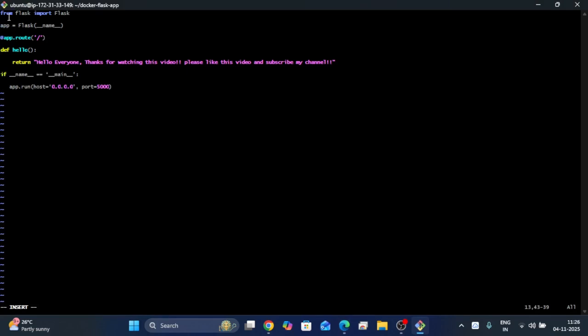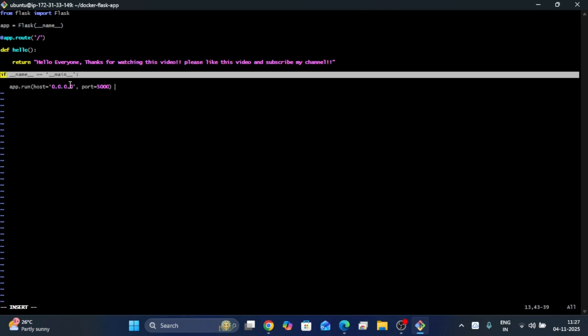I will explain this code. From flask import Flask. We are working on a Flask application, and from Flask we are importing the Flask package. Here, app.route, def hello, return. We have to write the content here. This is the content. After deploying the application, we can see this content on the web.